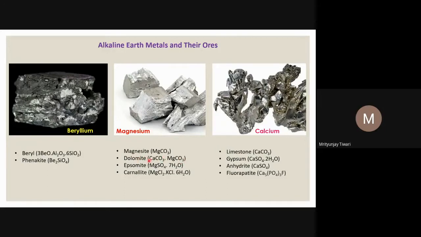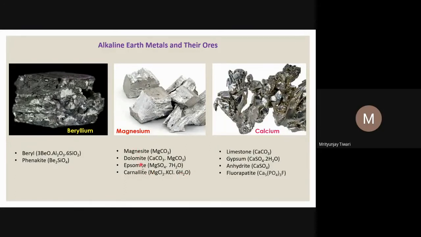So this is dolomite. And then epsomite is a magnesium sulfate, and it also has 7 water as water of crystallization in the crystal form. So it's epsomite. Carnallite is magnesium chloride and potassium chloride, it's also a double salt, with 6 water as water of hydration or water of crystallization.